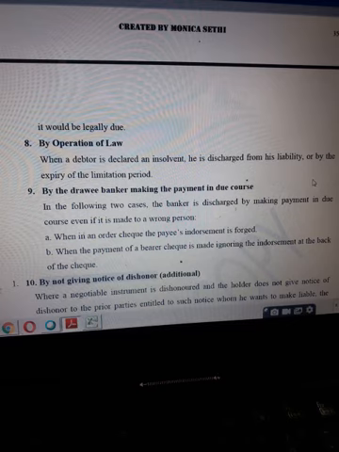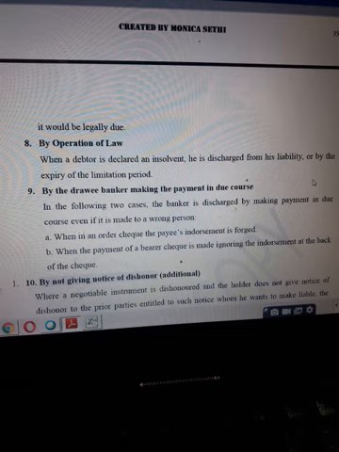As per what appears on the face of the check, it is not a wrong payment, but the payment is not made to the person who was intended to be receiving that payment. So the drawer of the check intended to make payment to one person, but as per what appears on the check, the banker has made payment to another person who turns out to be a wrong person.